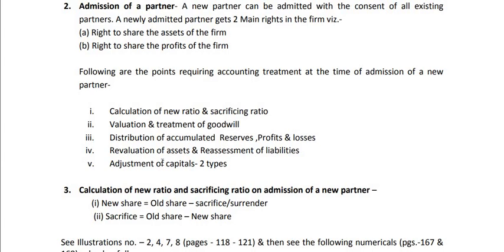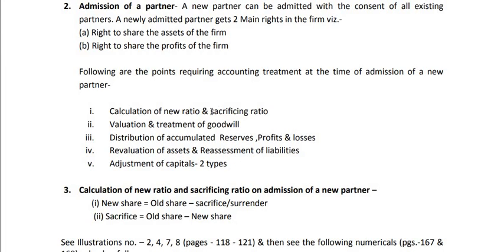And number 5 is adjustment of capital. There are 2 types here, but at present this topic is not in the syllabus, though it may be included in the syllabus next year, but at present it is not. It means that when a new partner is admitted, then the capital may be adjusted. The old partners' capital may be adjusted on the basis of the new partner's capital, or the new partner may be required to bring the capital as per the adjusted capital of the old partners. So there are 2 types of adjustment.